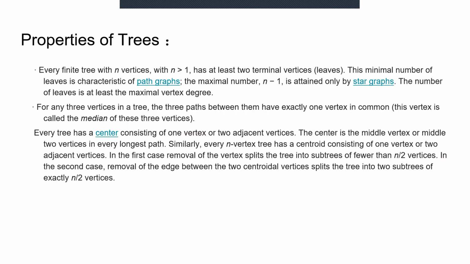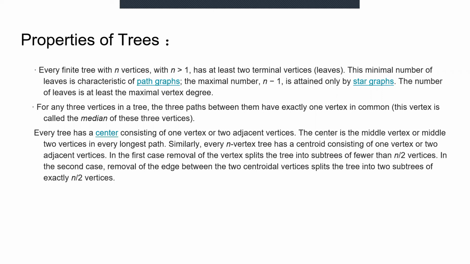Every finite tree with n vertices, with n bigger than 1, has at least two terminal vertices. Its minimal number of leaves is characteristic of path graphs. The maximal number, n-1, is attained only by star graphs. The number of leaves is at least the maximal vertex degree.